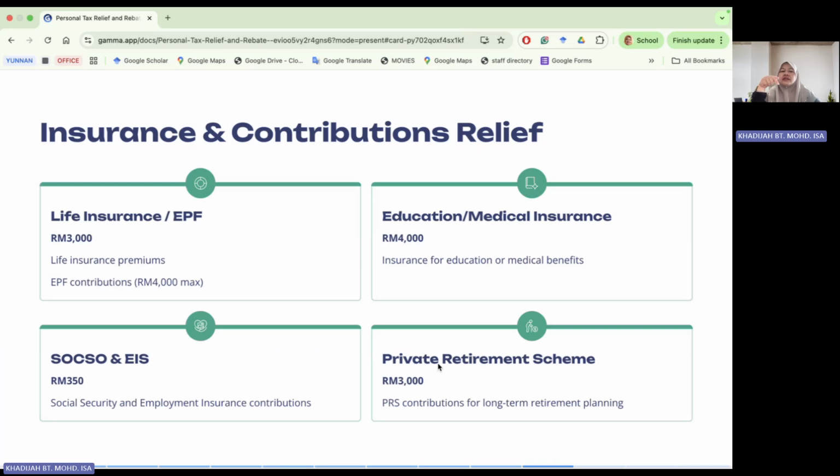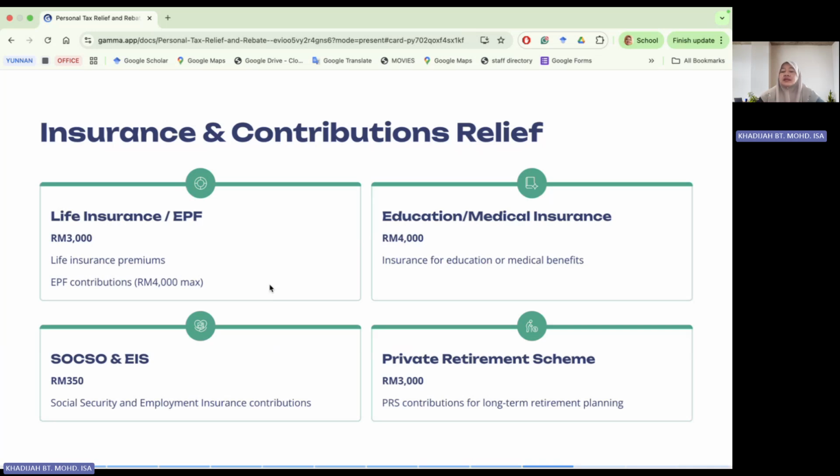But this amount is life insurance slash EPF. If you have both, then the life insurance is restricted to 3,000 ringgit, but the EPF contribution is 4,000 ringgit maximum.